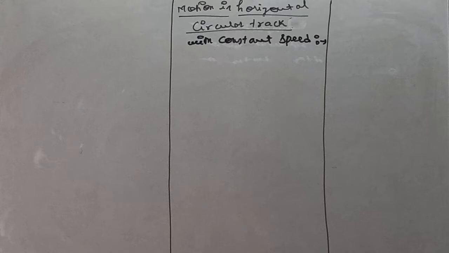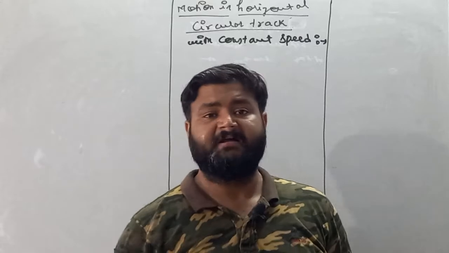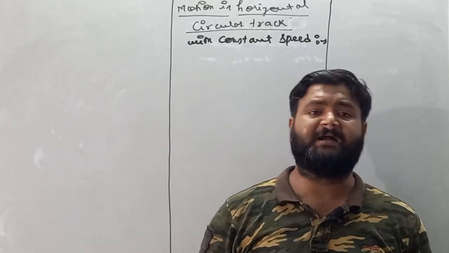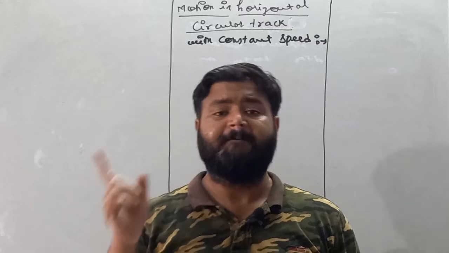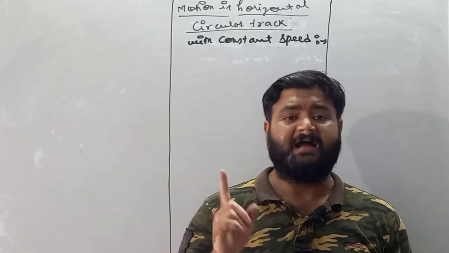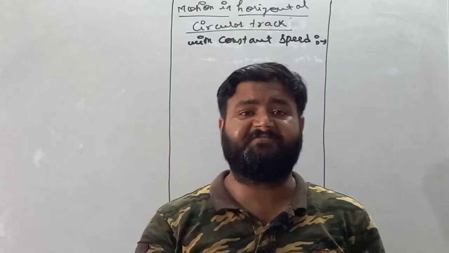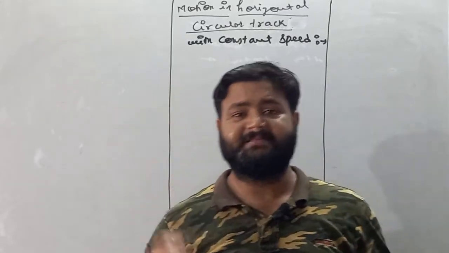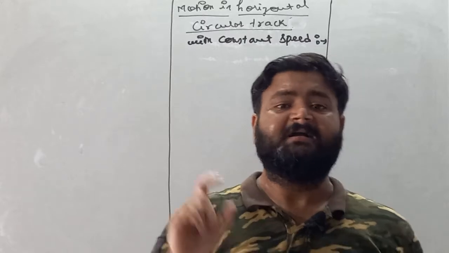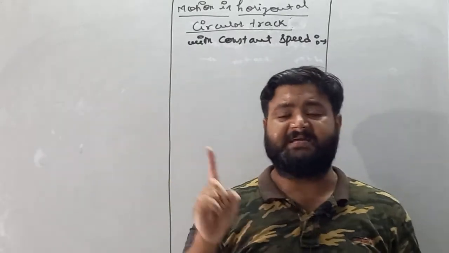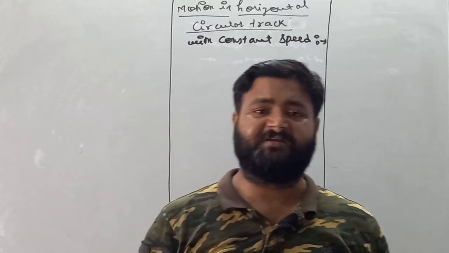Try to understand. If the car is skidding, that is, if you apply a certain brake, then in that case the car will skid. But if the car is moving smoothly, then the portion of the tire in contact with the road comes at rest, and the nature of friction between the tire and the road is static. But if the car skids, then the tire part and the road are in relative motion, and the nature of friction is kinetic.